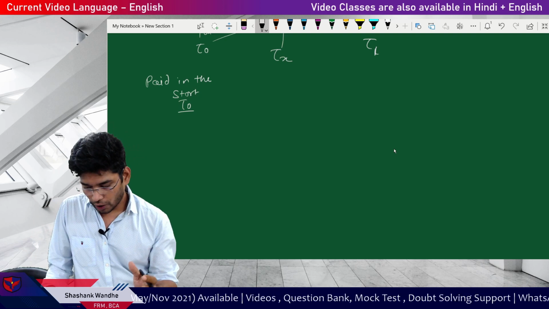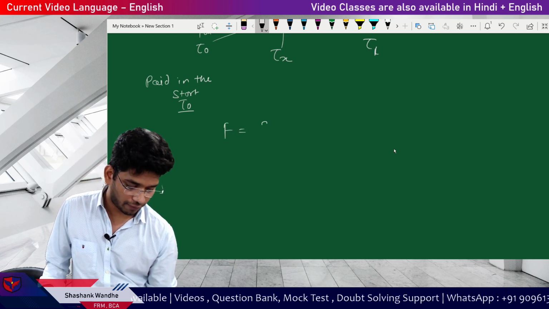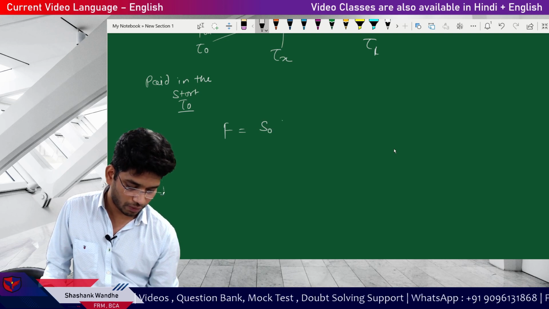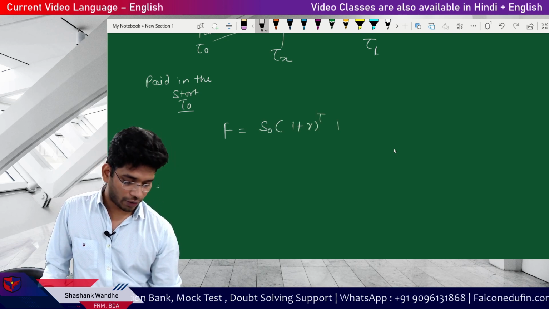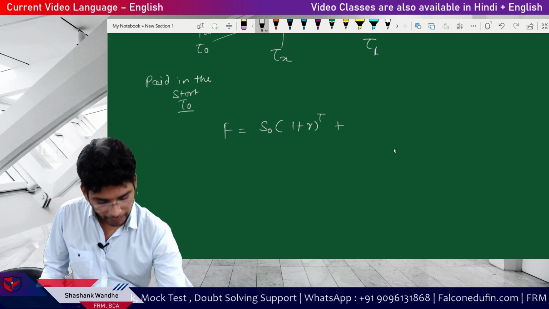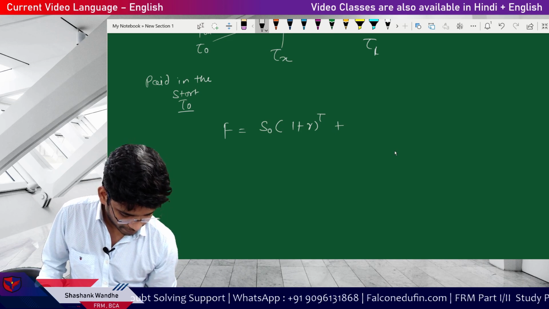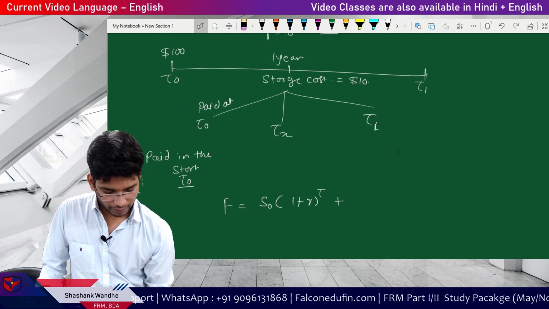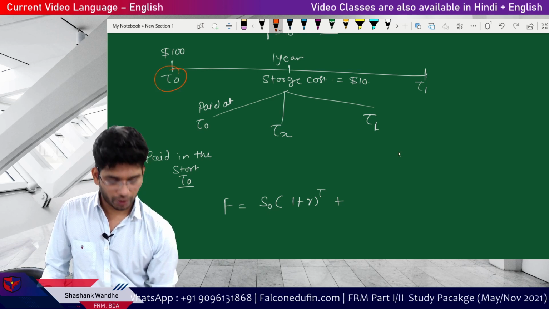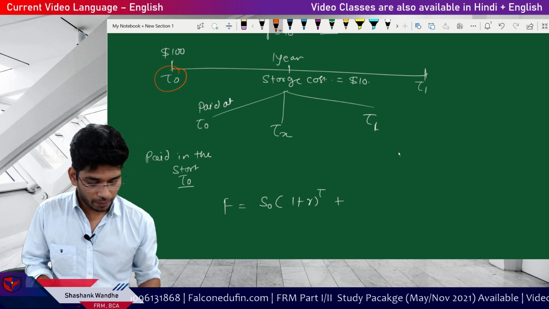So what do we need to do here? For the forward rate calculation, our formula is the same, S0 multiplied by 1 plus r to the power t, and now you have to add the storage cost. But remember, we are paying storage cost at this point, at time t0.